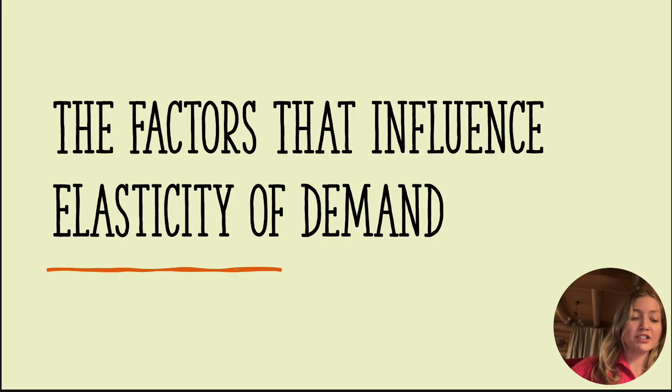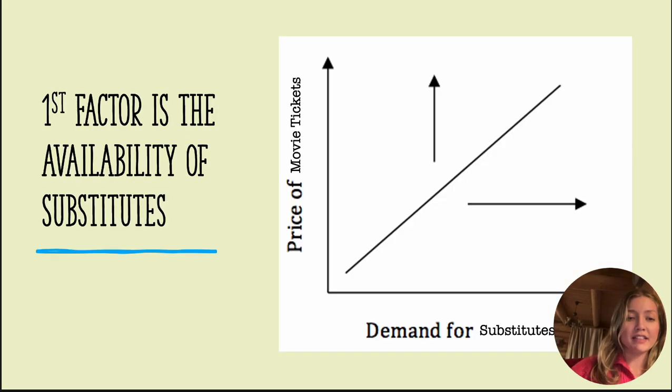There are four main factors that influence elasticity of demand. The first factor that influences elasticity of demand is the availability of substitutes. When there are more options for a product, prices rise and people begin to switch to other options. When talking about movie tickets, there are other ways to satisfy the demand. For example, people are able to subscribe to streaming services, purchase DVDs, or rent movies. So if substitutes are available to consumers, the demand will allow for high elasticity.